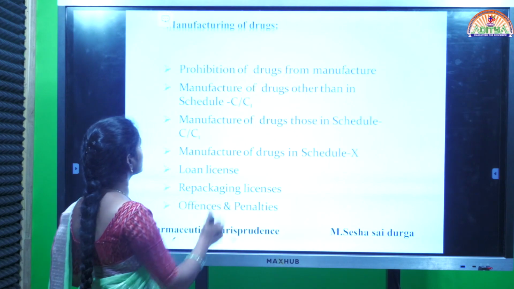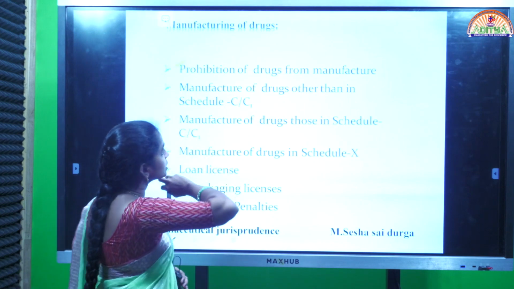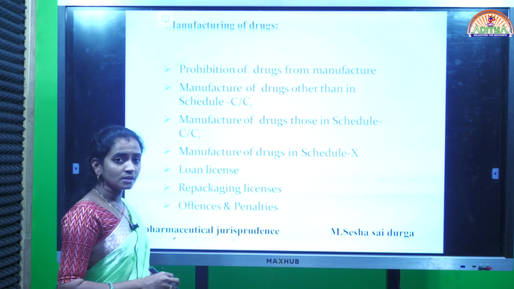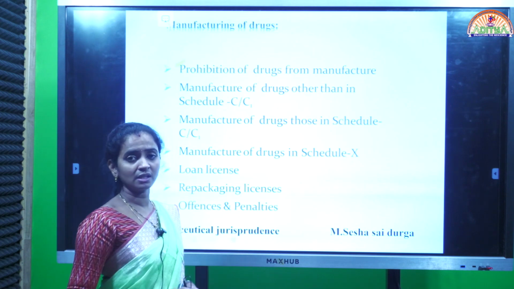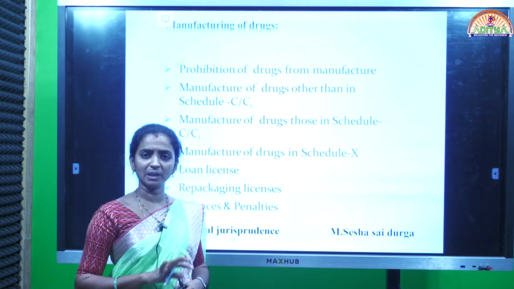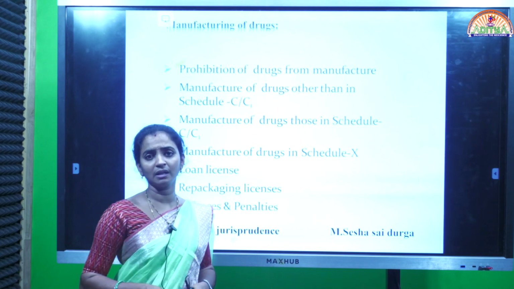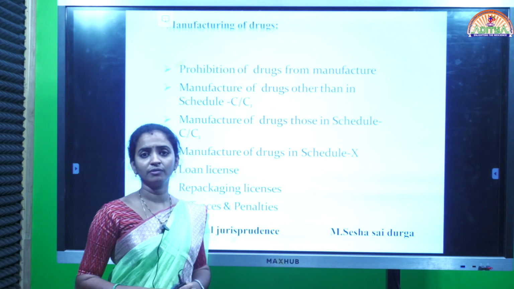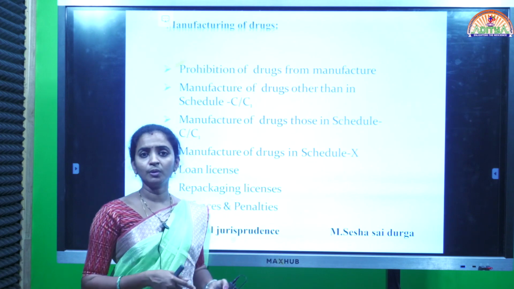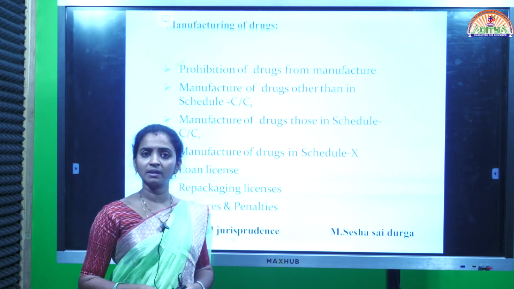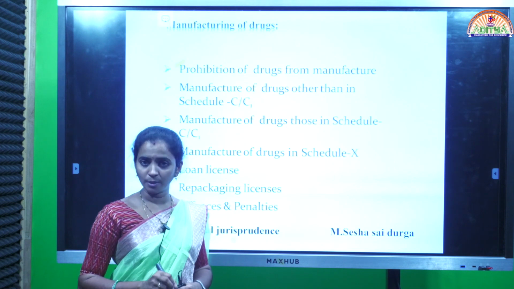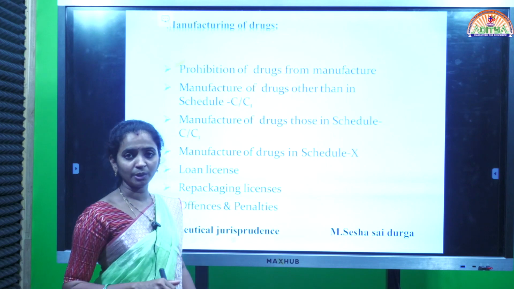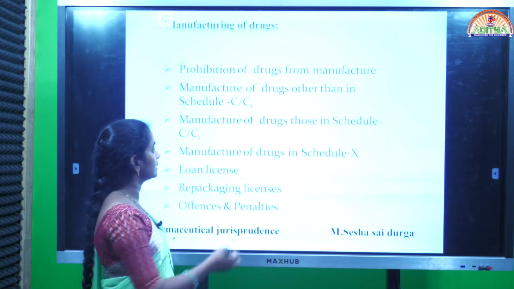First we will see the first one, prohibition of drugs from manufacturing. It means manufacturing is completely banned in our country, or a particular drug is completely prohibited in our country. So what type of drugs are completely prohibited from their manufacturing? In the import also we saw some of the products are completely prohibited from their import. In the same way here also some of the products are completely prohibited from their manufacturing. That is the first one.